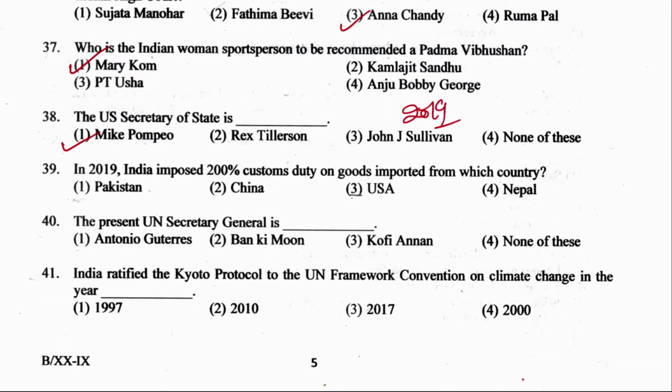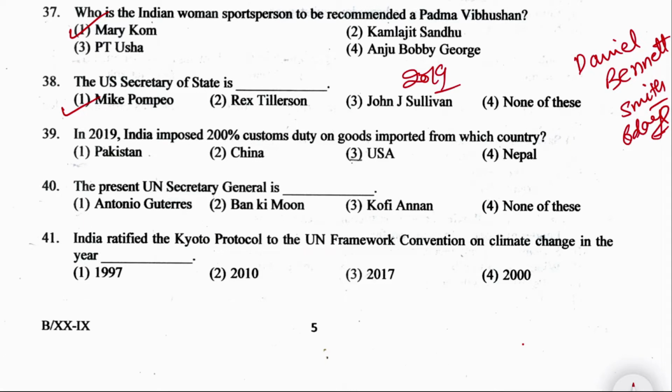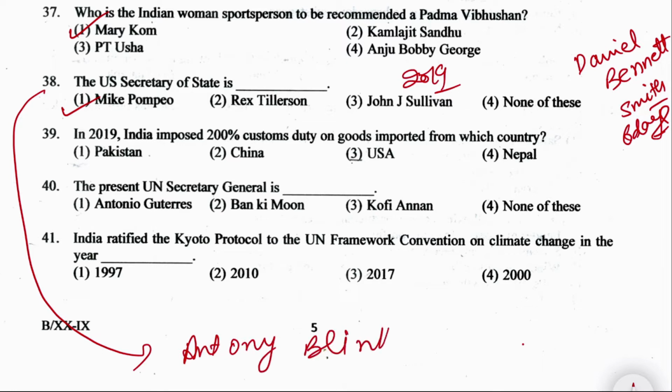Okay, but after him, the next US Secretary was Daniel Bennett Smith. Okay, but he became the secretary only for 6 days. Then he left. Now, if the current one is asked, then the right answer is Antony Blinken. Okay, he is the current US Secretary of State.